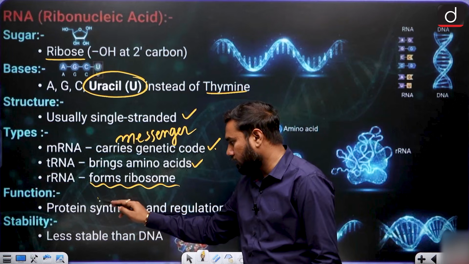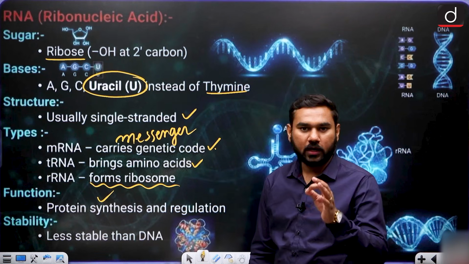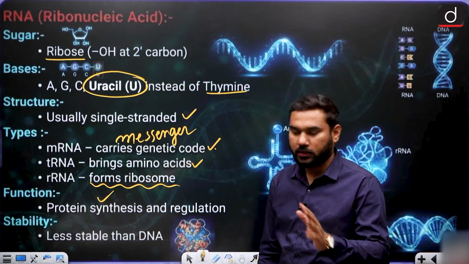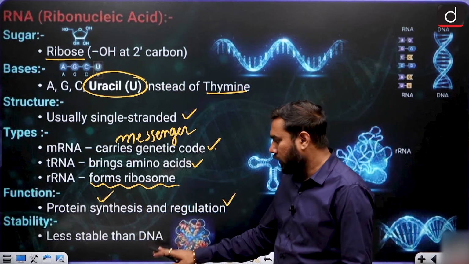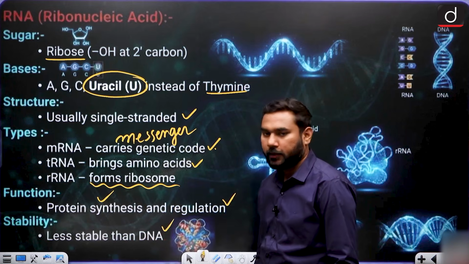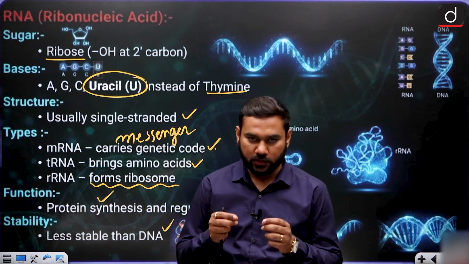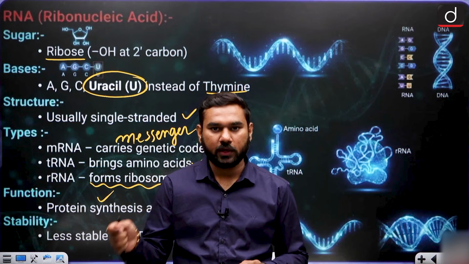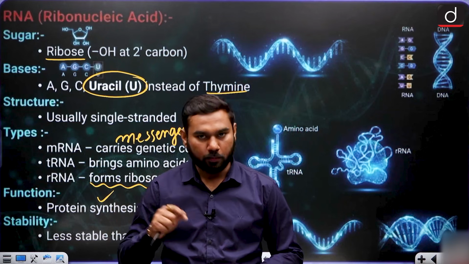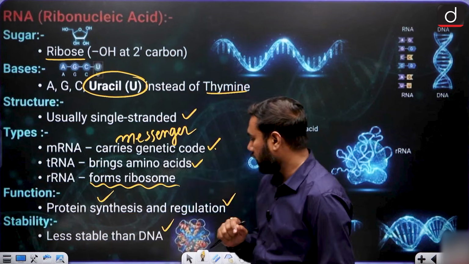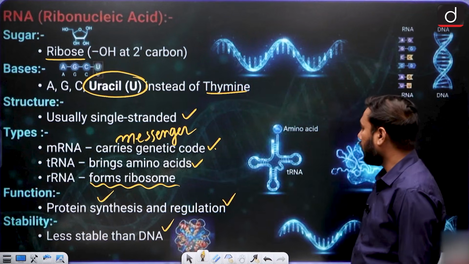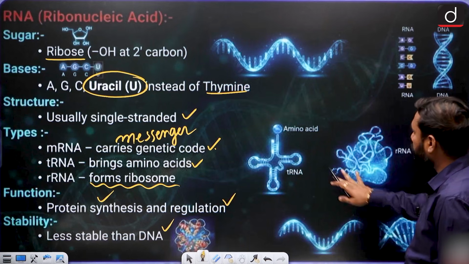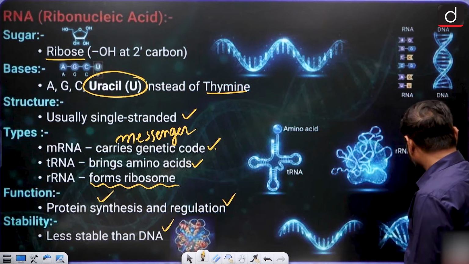Next one is function. The basic function is protein synthesis, because RNA is a message for protein synthesis and its regulation. And we know that it is less stable than DNA, because RNA comes first in nature, then it formed DNA. So DNA is much better, much more stable than RNA. This is known as your structure, half helical.